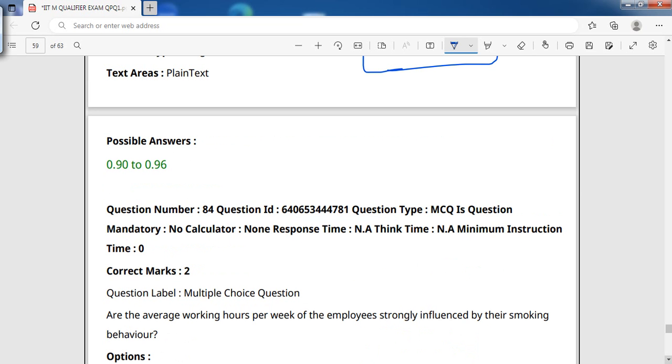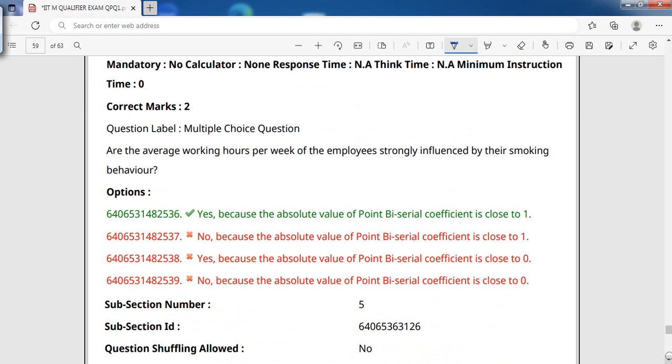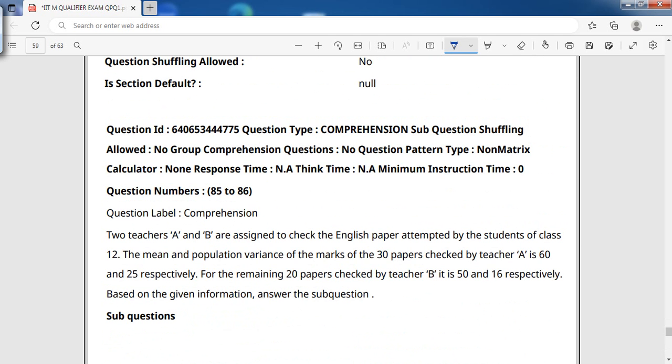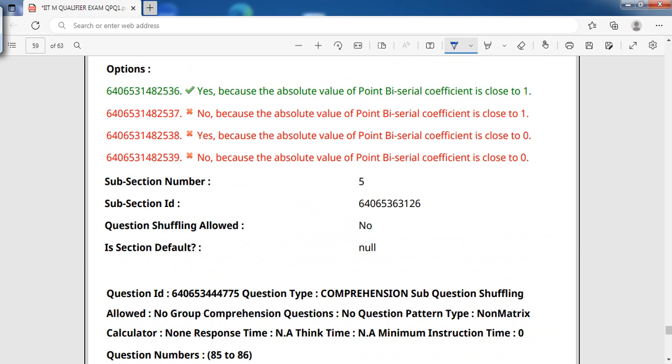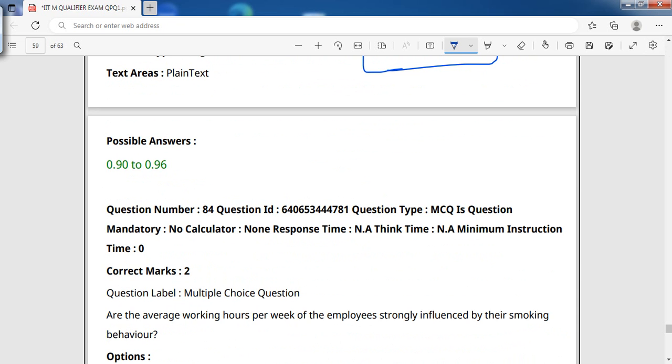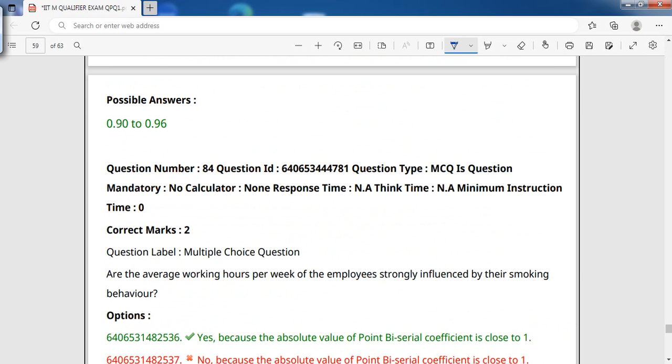So the next question is, are the average working hours per week of the employees strongly influenced by their smoking behavior? Yes, obviously they are strongly influenced by their smoking, because the absolute value of the point biserial coefficient is close to 1. Here we have seen the biserial coefficient is ranging between 0.9 to 0.96. When they are rounded off, they are very close to 1.